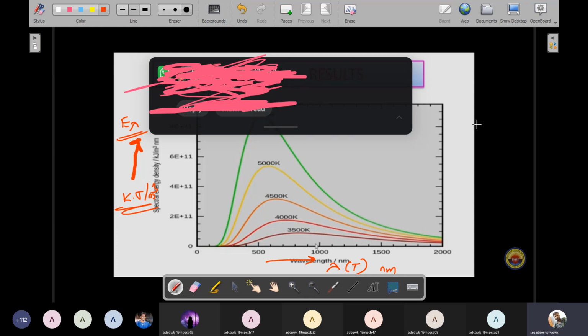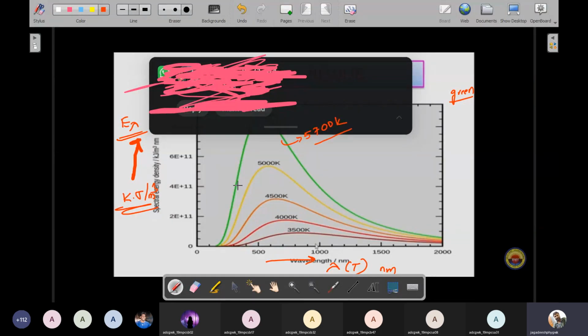If your temperature is increasing, then the energy distribution and the energy emitted at wavelength is also maximum. If you see the green color, in green color what you are observing is around 5700 Kelvin temperature.